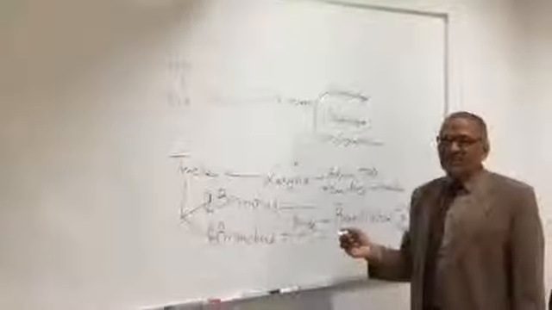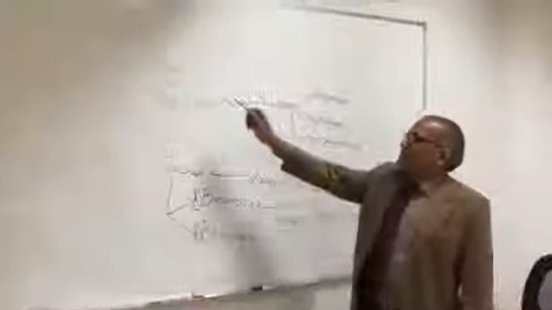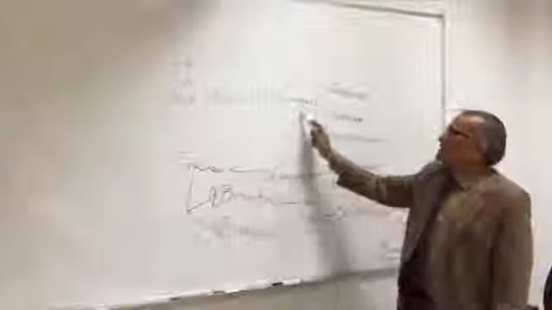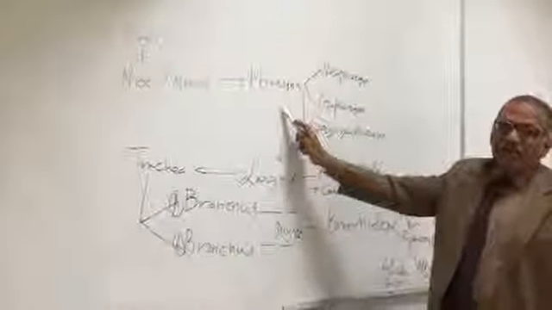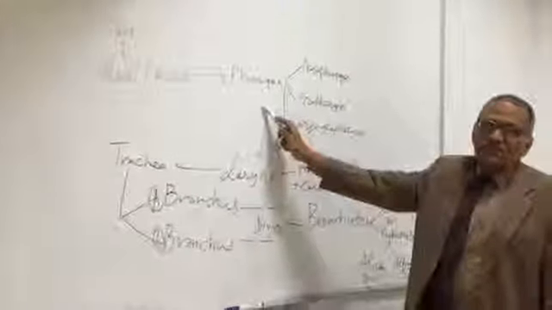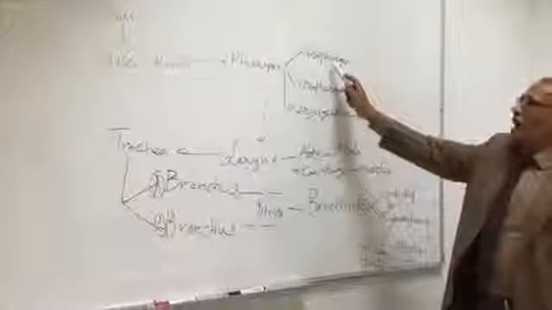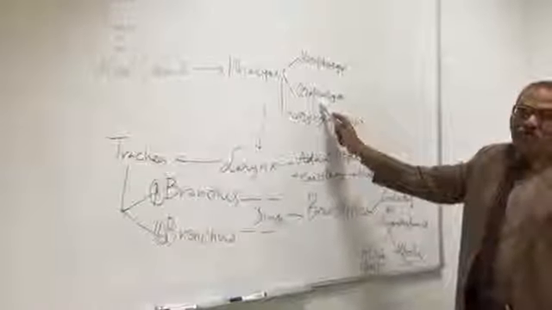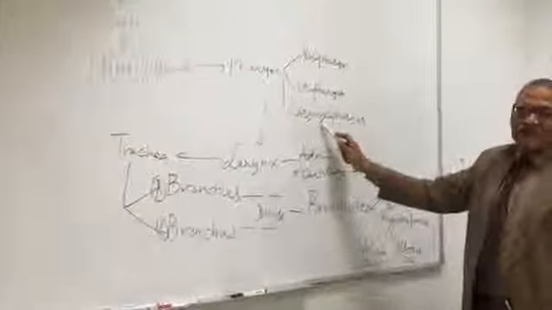So let us see the different parts which come in the way when we inhale. Starting from the nose or mouth, we breathe in. It will go to the back of our nose and back of our mouth, that we call pharynx. And it comprises three portions: back of our nose, the nasopharynx; back of our mouth, oropharynx; and lower down, laryngopharynx.